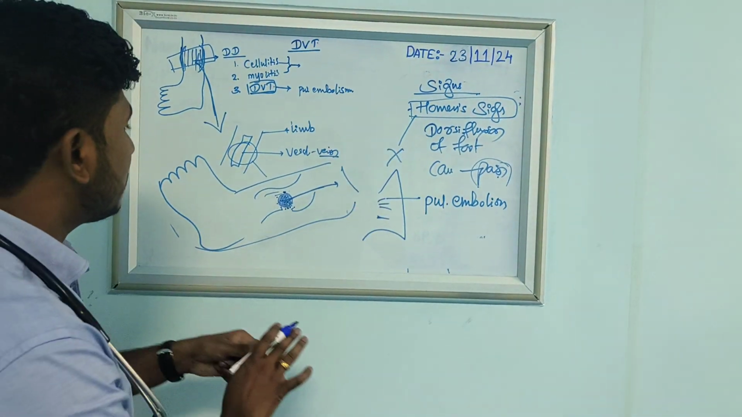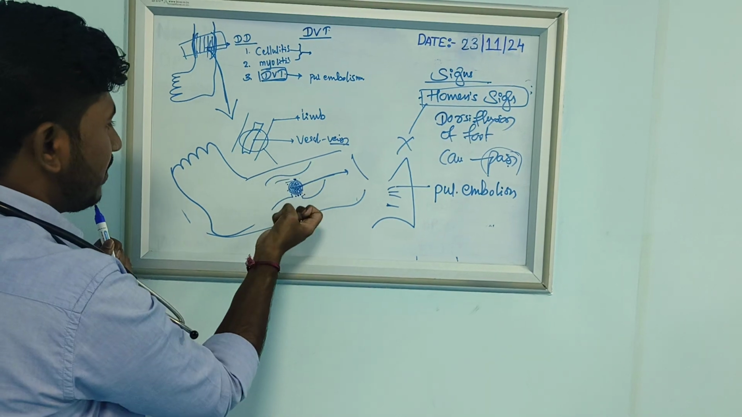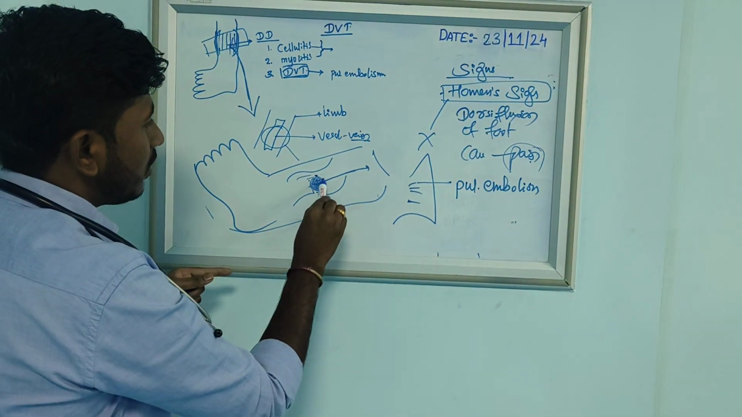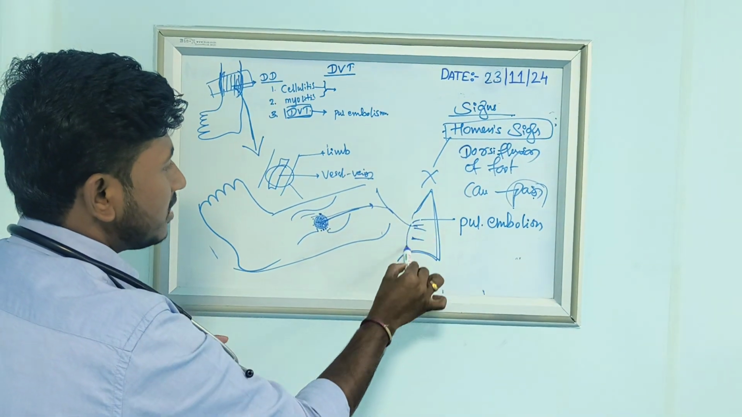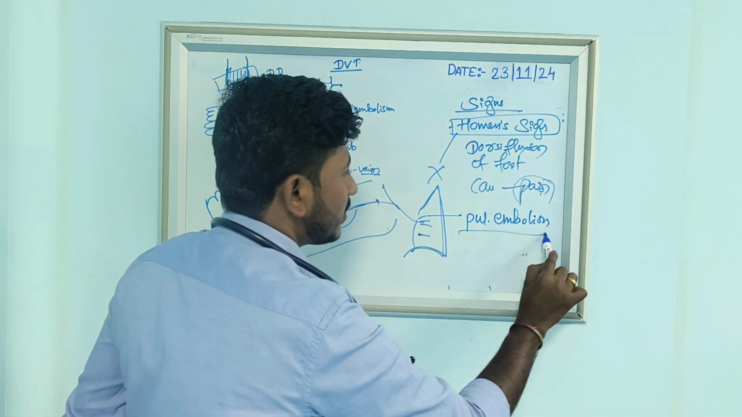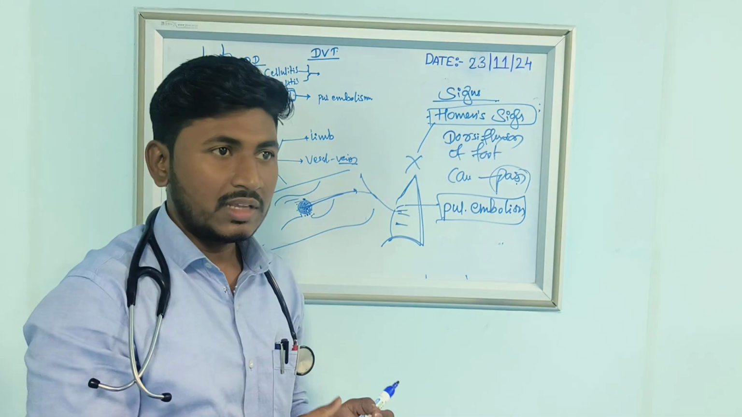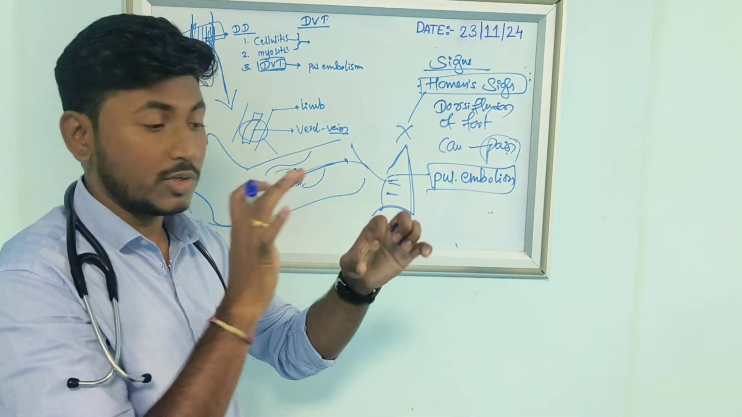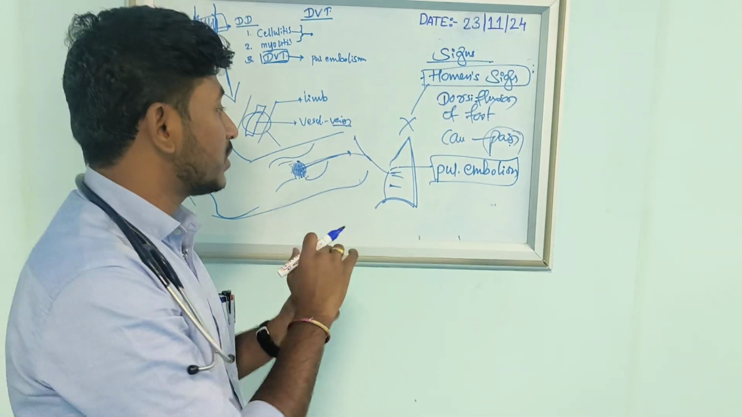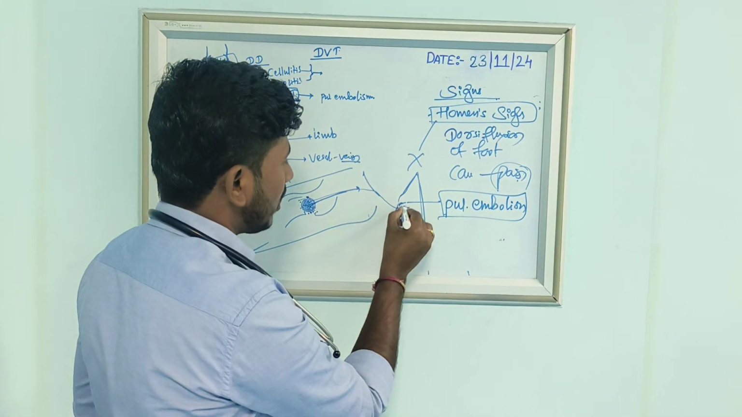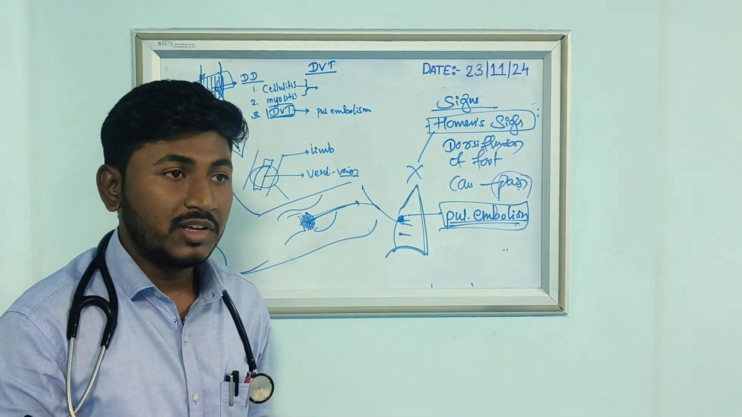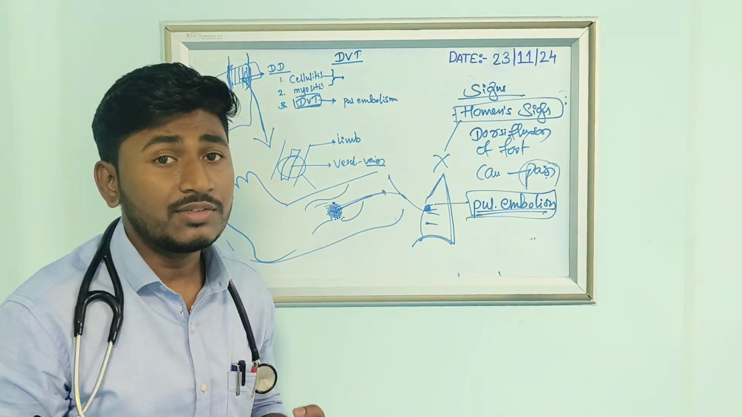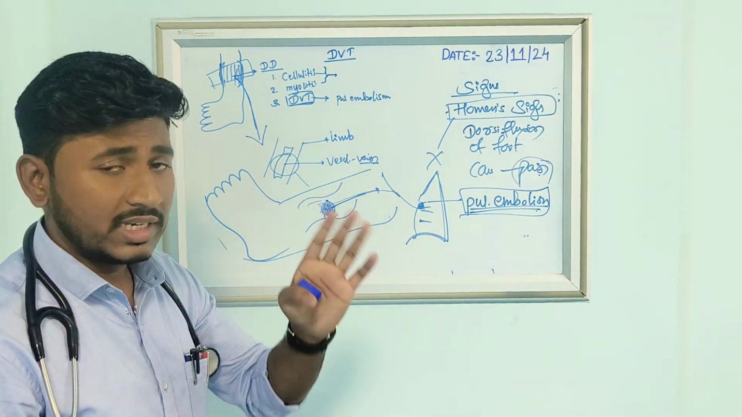Simply, in Homan's sign, if the patient has muscle pain because of this condition, the clot can go directly to the lung. This is a lung. Once it goes to the lung, it blocks the pulmonary vessels. Any blockage in the pulmonary vessel is called pulmonary embolism. Pulmonary embolism is a life-threatening problem. It can directly cause death.